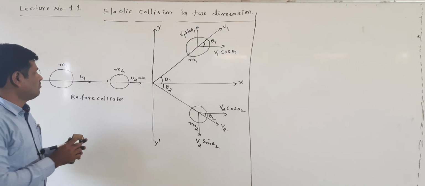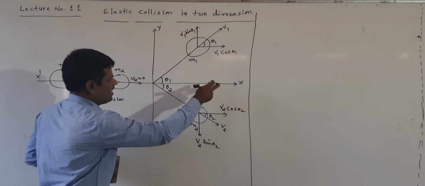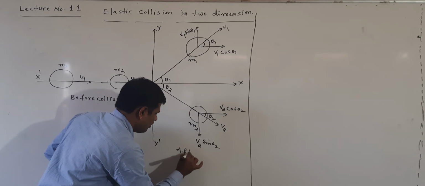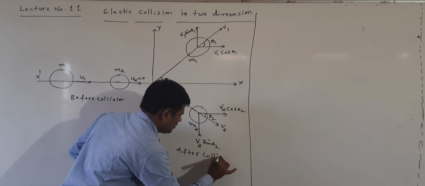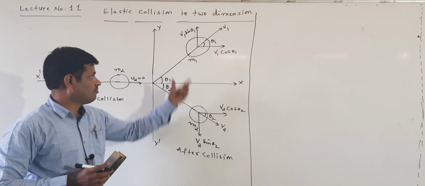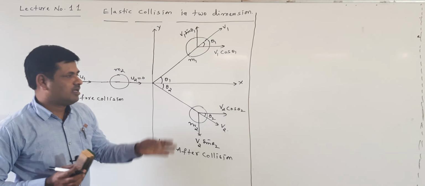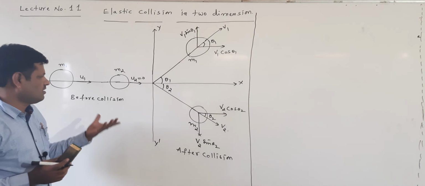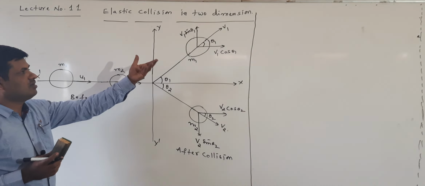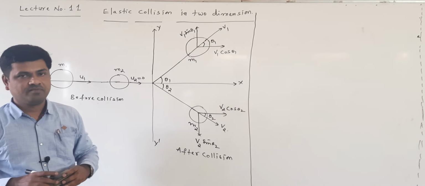Before collision they move only along the x axis, so I am not dividing into components. After collision they can move in the xy plane.